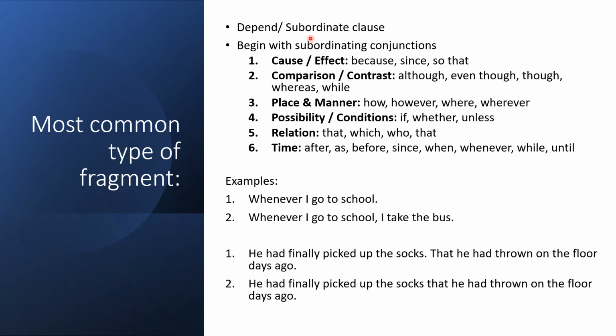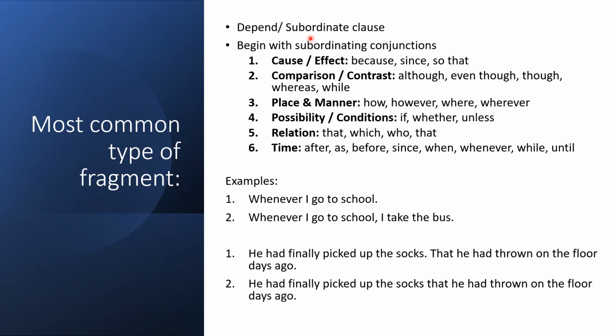A subordinate clause is also known as a dependent clause, and it cannot stand on its own. It can only function well when it is attached to a main or an independent clause. A subordinate clause adds detail to the main or independent clause.